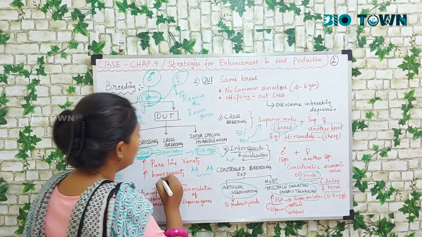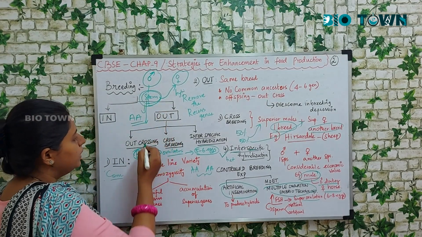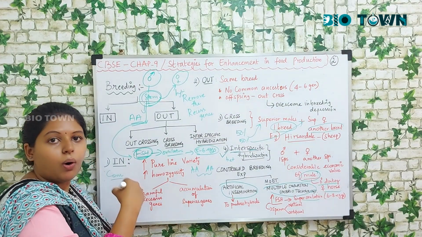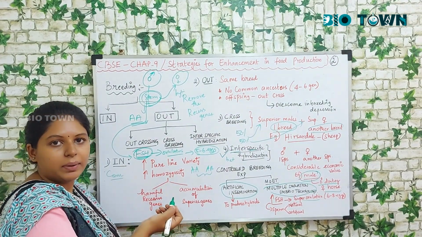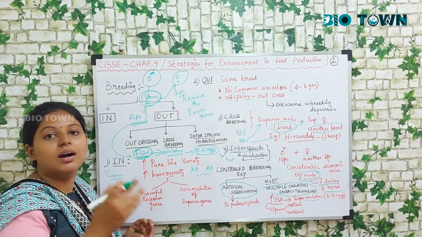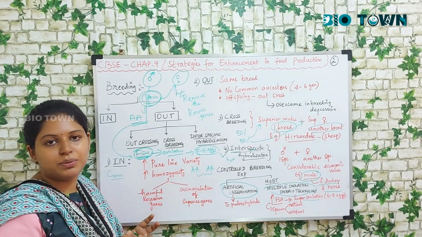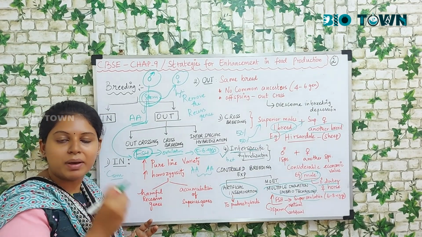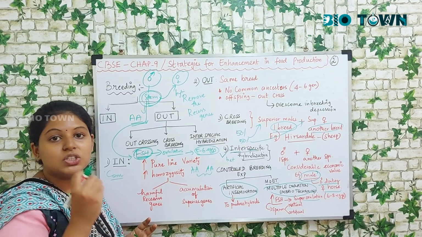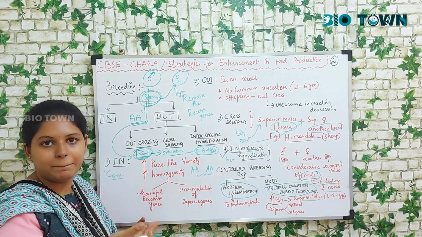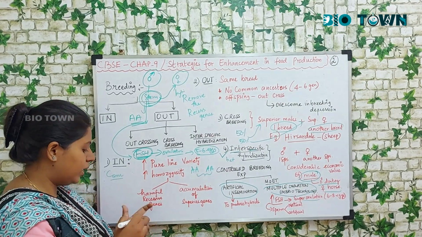Then what happens? We collect the sperm of the superior male and we introduce it artificially, or we make the two individuals copulate naturally. Now a lot of offspring are produced, but what is the speciality of these offspring? The major speciality of these offspring is that they are genetically similar to the bull, genetically similar to the male. So that's all. So what did we study here?